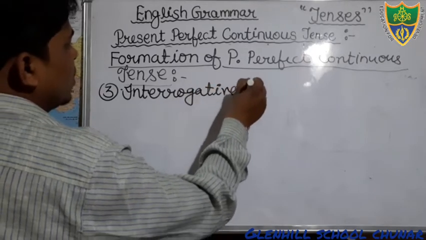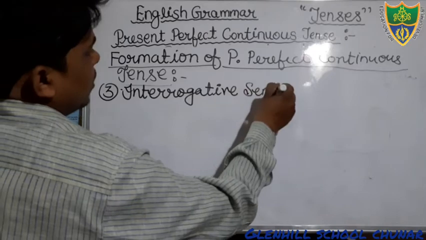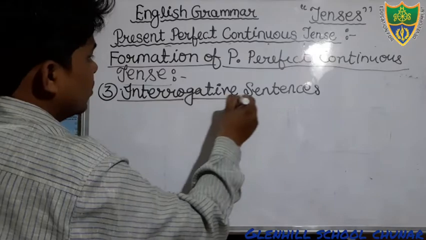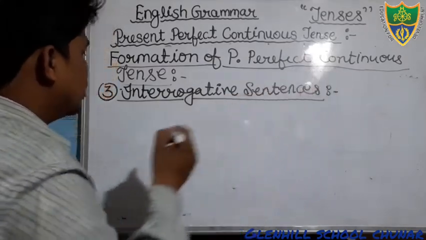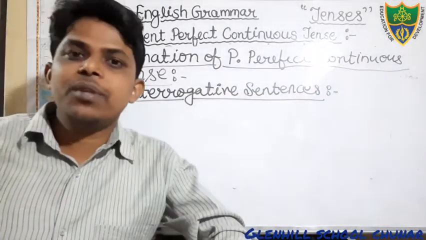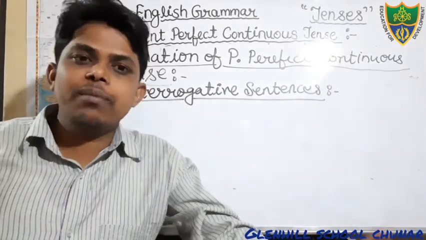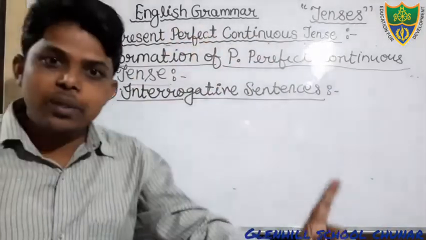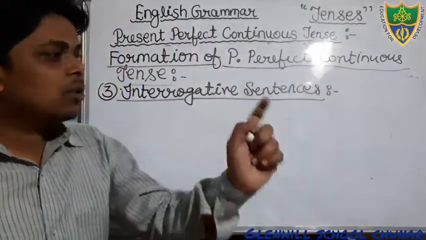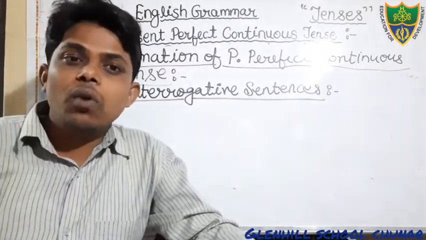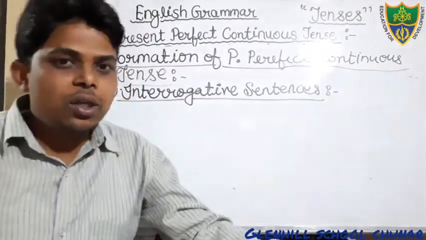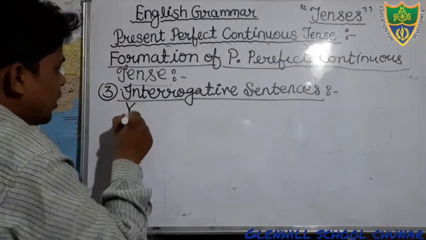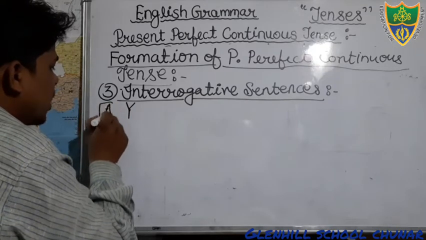Interrogative sentences. Dear students, I have already told you that there are two types of interrogative, SNO type and WH type. SNO type always starts with the helping verb. What are the helping verbs? Has, have, been. And WH type starts with the WH words such as what, where, when, whose, why, etc. First of all we will discuss SNO type.